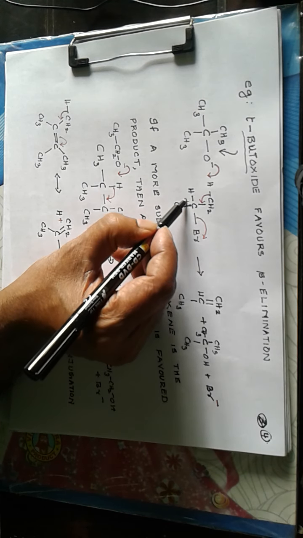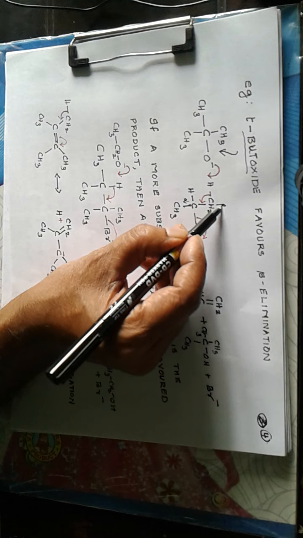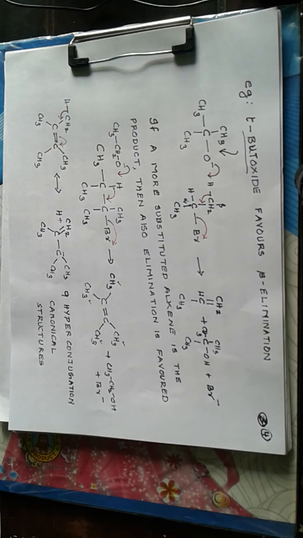This is alpha and this is beta. So hydrogen connected to beta carbon is preferred by the bulky tertiary butoxide base. Here we call it a base. It is also a nucleophile, and here we call it a base because it is taking up a proton, a hydrogen as H positive, from beta carbon.